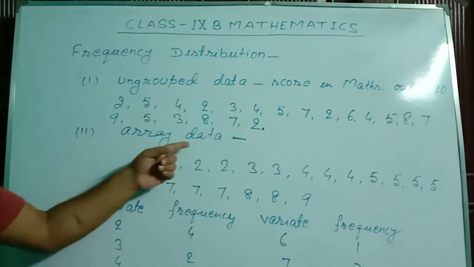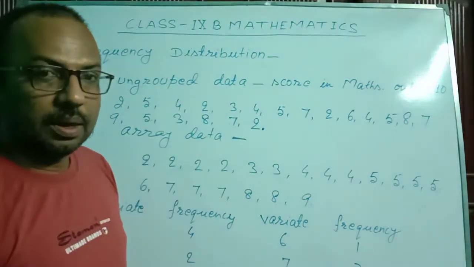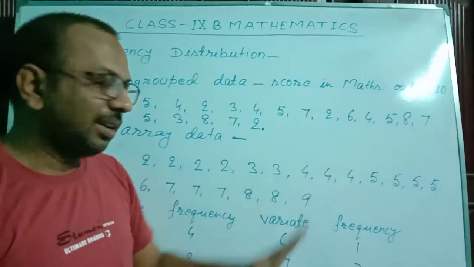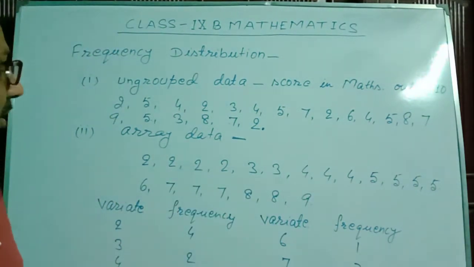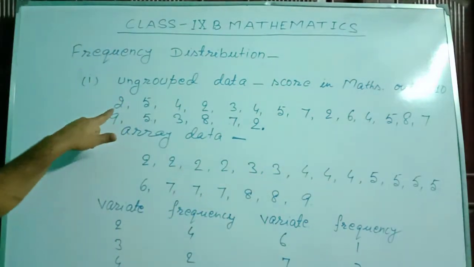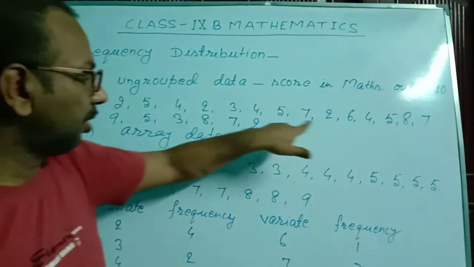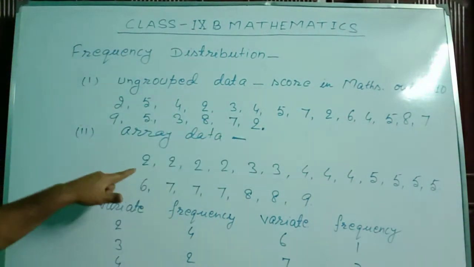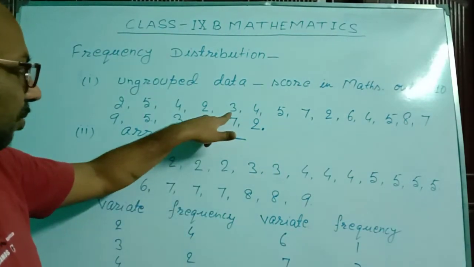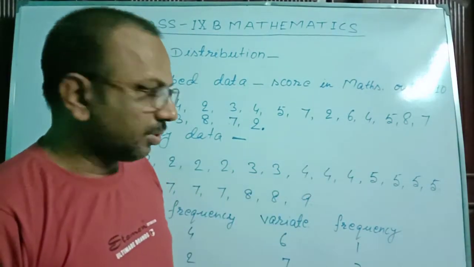But in array data, I arrange these observations or variates in ascending or descending order. I have arranged this data in ascending order. Suppose 2 is coming 4 times, 3 is coming 2 times, 4 is coming 3 times.